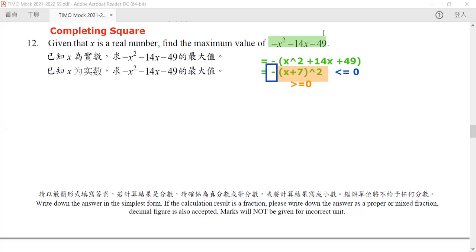In particular, when will it happen? This expression will achieve its maximum when x is equal to -7, so when x plus 7 is equal to 0. Then it will achieve its maximum, which is equal to 0. Okay, so this is question 12, and hence we have finished our algebra.